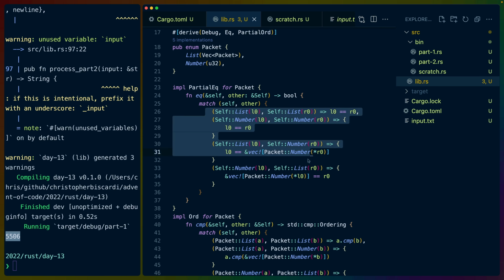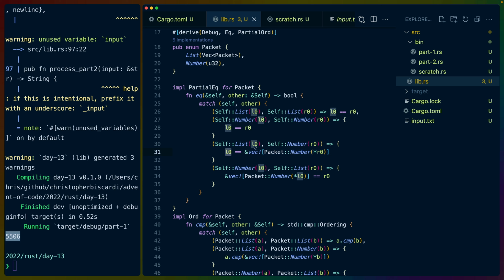Partial equality is for testing to see if two things are equal. In this case, we need that to know if we should continue on. The first two here, list versus list and number versus number, we rely exactly on list equal list and number equal number. Because we can do that, we can just rely on Rust. If we have a list and a number, that's when it gets a little bit more tricky. We have to take the list and then we have to wrap the number in a list so that it can be compared to the other list.